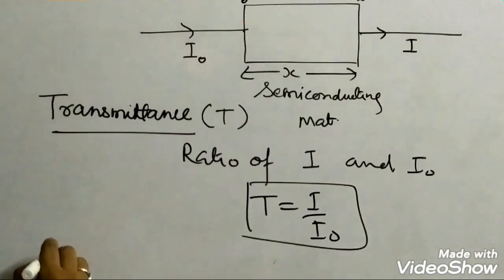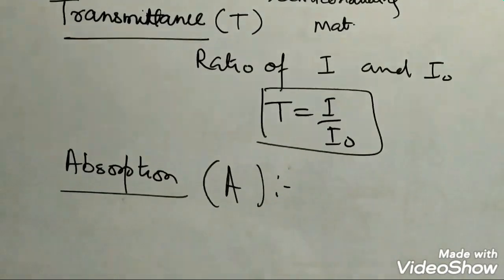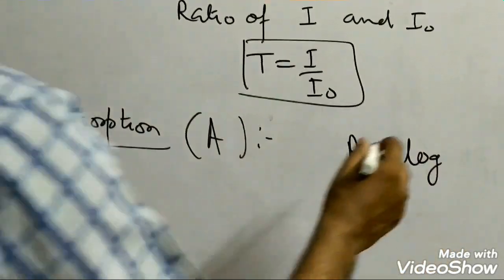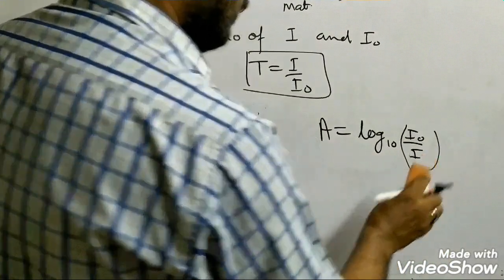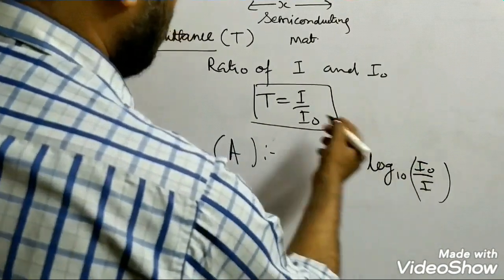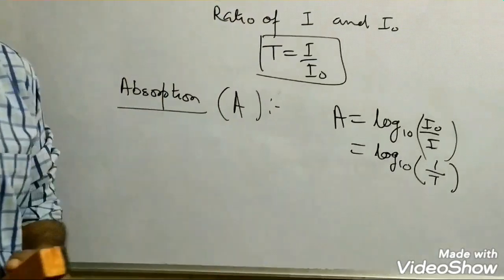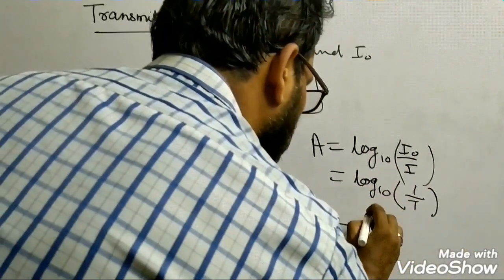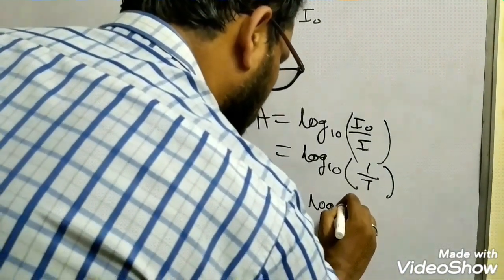Now absorption is indicated by the symbol A, and it is defined by A equals log to the base 10 of I naught upon I. So it is actually the logarithmic ratio of I naught and I. Since I upon I naught is T, it can be written as 1 upon T. Because the power will get reversed, I can write it as log to the base 10 of T with a minus sign.